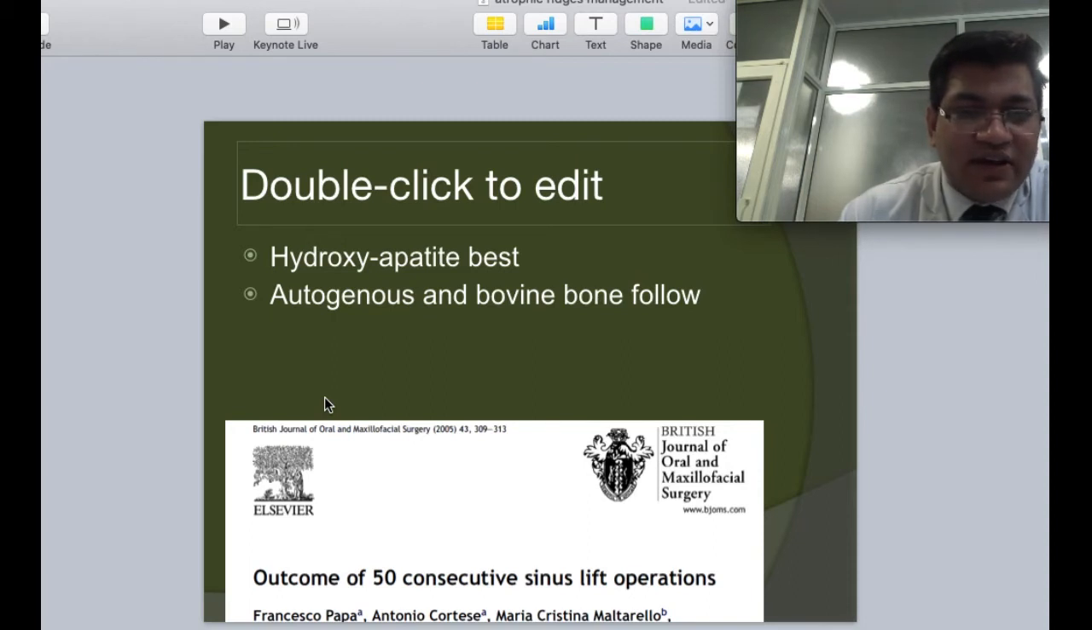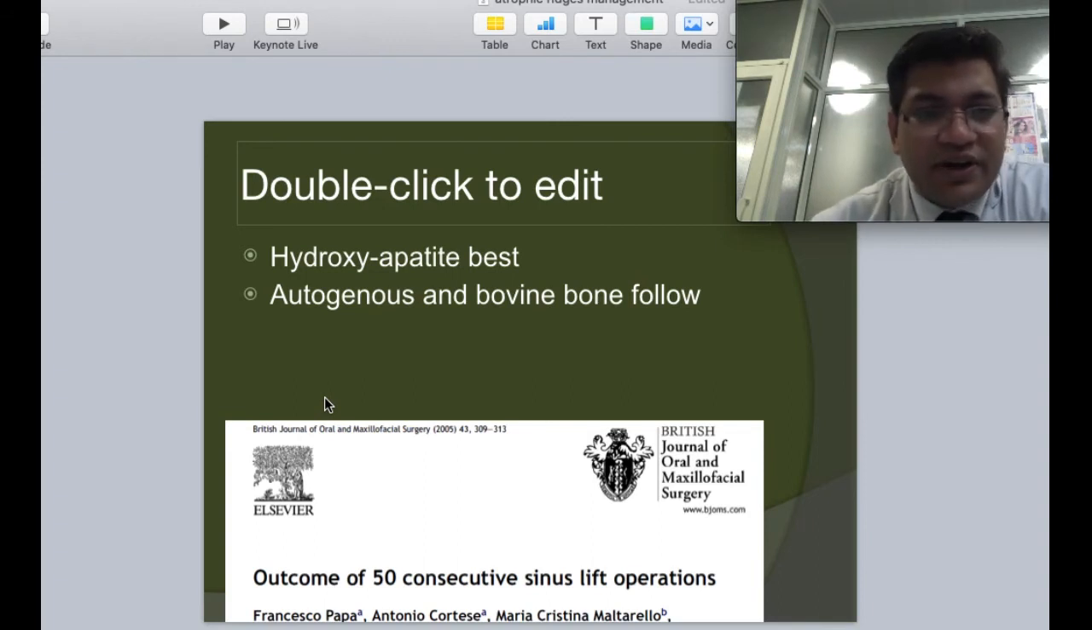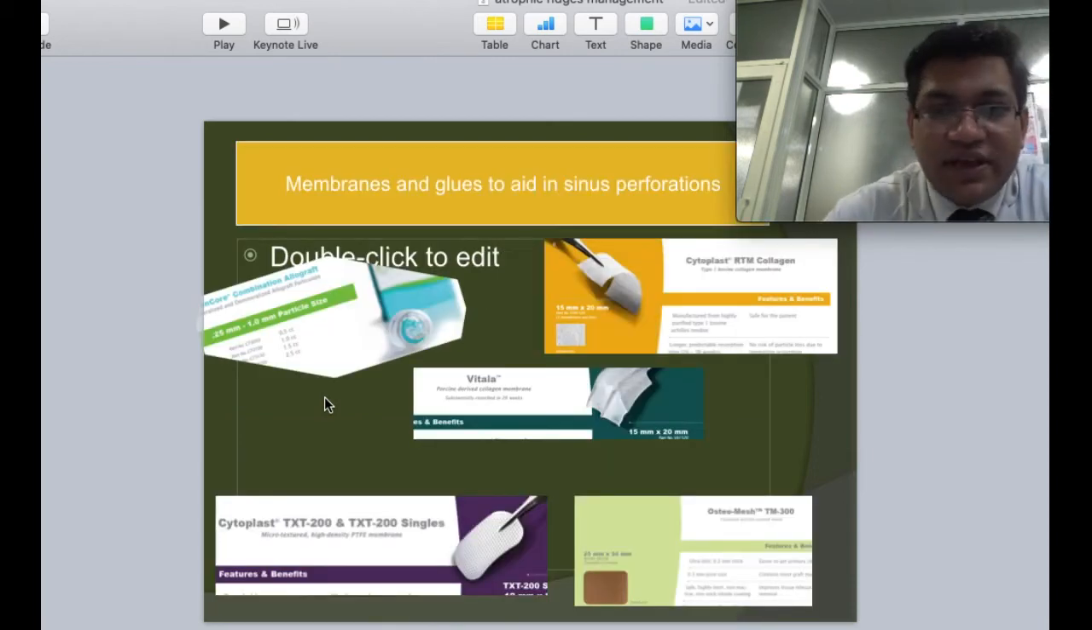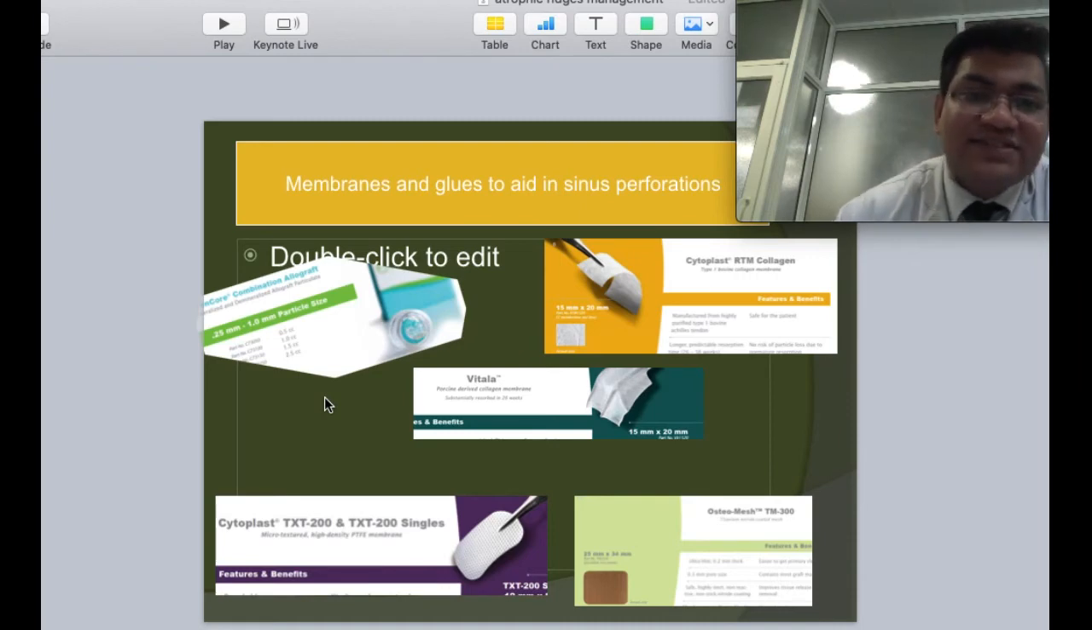Again, this is an article published in the British Journal of Oral and Maxillofacial Surgery, which says for small defects, hydroxyapatite is the best alternative, and autogenous and bovine bones follow. They have considered all parameters such as patient comfort, longevity, implant survival rates, as well as the amount of bone loss. Here are a few of the alternatives available in the market, which are easily available. We can use a collagen membrane. We can construct a good platelet-rich fibrin membrane that can be used to cover a sinus membrane tear or a sinus perforation.